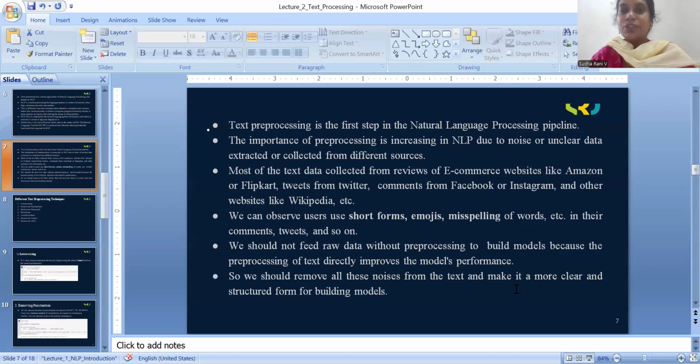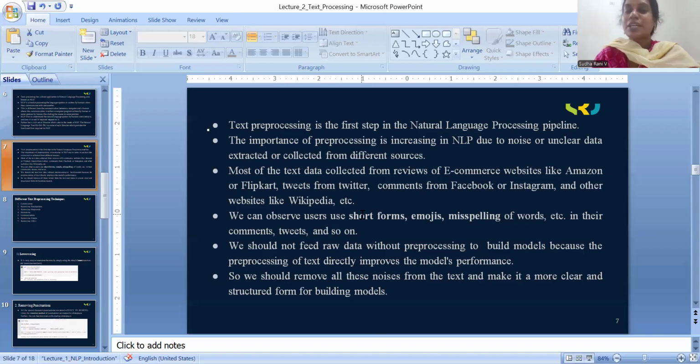One reason the importance of pre-processing is increasing in NLP is noise, or uncleaned data extracted or collected from different sources. So we filter the noisy or unnecessary data by using text pre-processing in NLP. Most of the text data is collected from reviews on e-commerce websites like Amazon or Flipkart, tweets from Twitter, comments on Facebook or Instagram, and other websites like Wikipedia.